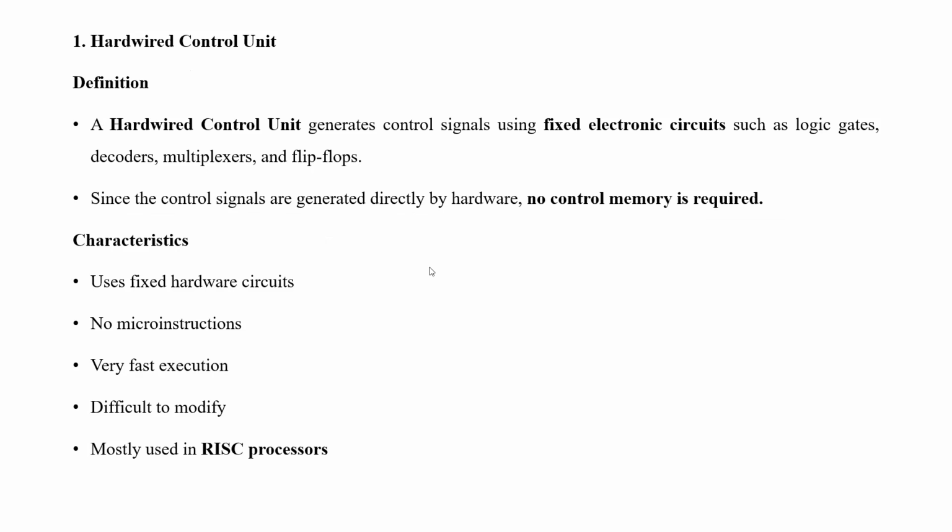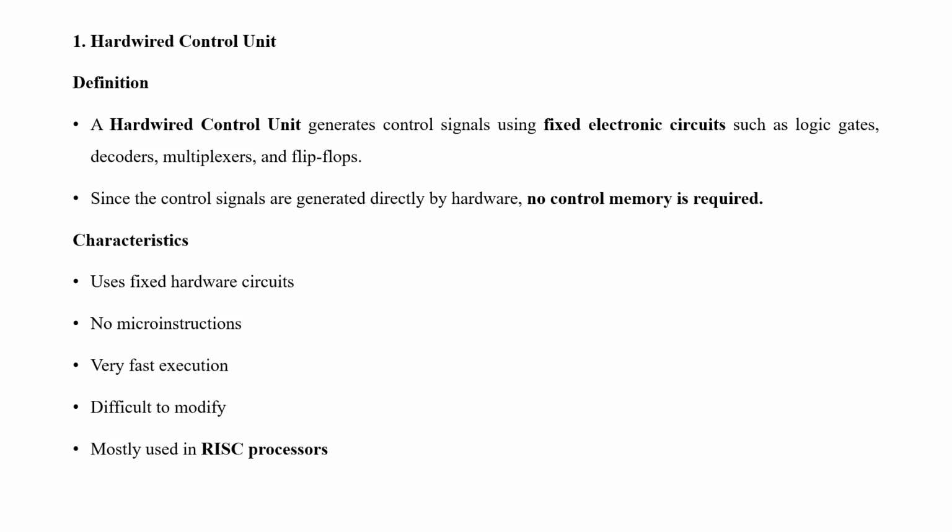First one, what is hardware control? The hardware control unit generates control signals using fixed electronic circuits such as logic gates, decoders, multiplexers and flip-flops. Since the control signals are generated directly by the hardware, no micro instruction is needed. That is a very important question. The keyword is fixed electronic circuits also, so I have given very important keywords in the characteristics. It uses fixed electronic circuits, no micro instruction needed, very fast execution, difficult to modify, but mostly used in RISC processor.